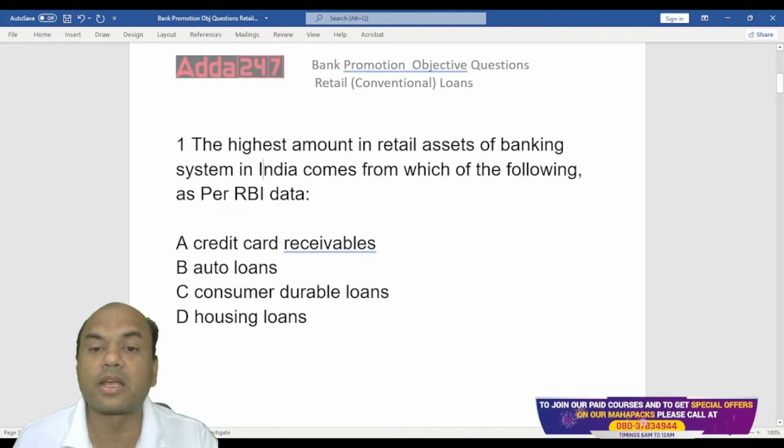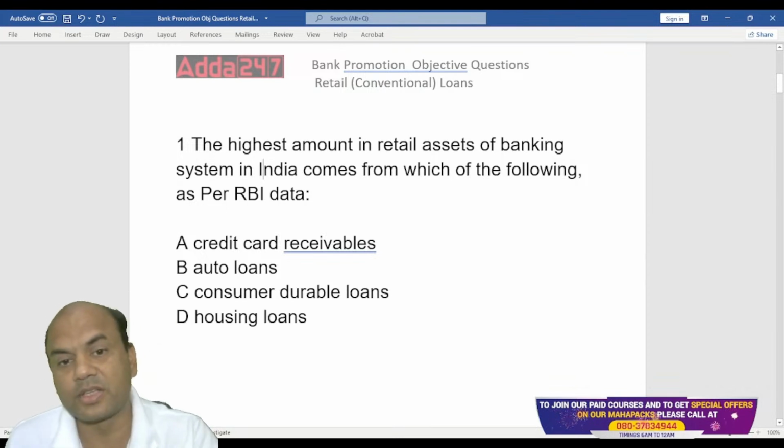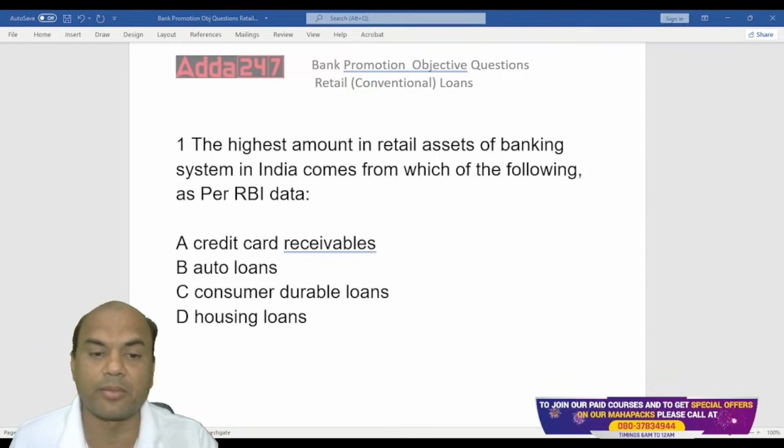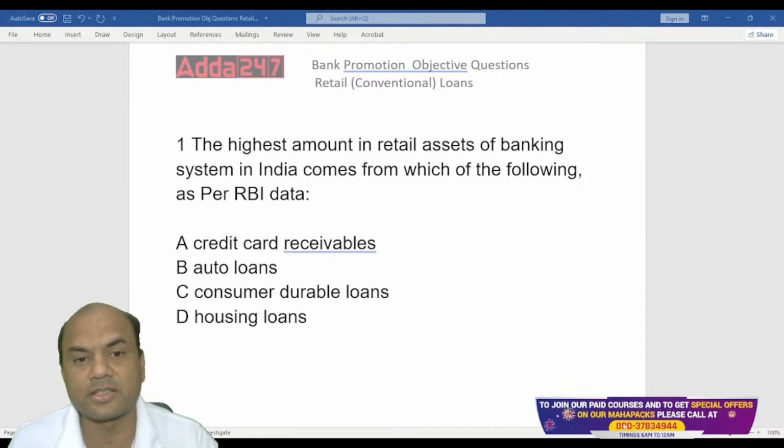The highest amount in the retail assets in the banking system in India comes from which of the following as per the RBI data? Credit card receivables, auto loans, consumer loans, and housing loans. So let's see how many of you can answer. Type in the comment section. I'll wait for 1 minute. Everyone, type in the comment section.